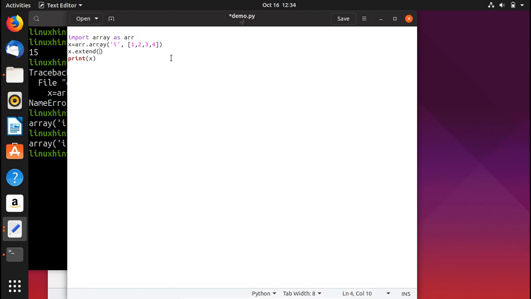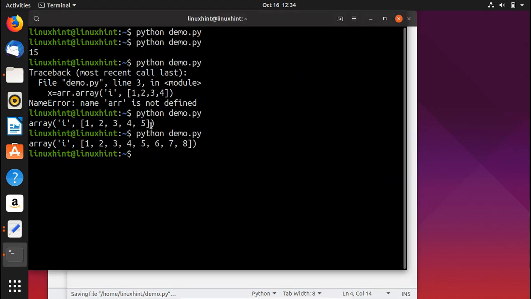So you would write x insert, and then the index on which you want to add the value. Let's say I want to add the value on the second index, and I want to insert, say, 15. Now if I save it and run my script, you can see that I have 1 2 15, then 3, and then 4.